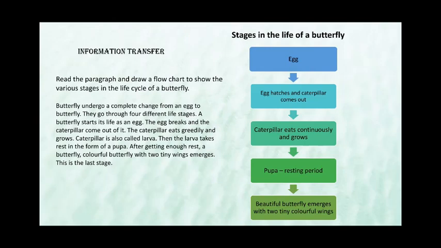So information transfer is nothing but of two types. One is you'll get a paragraph which you have to read very carefully and transfer into a flowchart, a web diagram or a table. Another is where you'll get a table or a flowchart or a web diagram which you need to see properly, understand what is there in it, and then write it into a passage. Plus you have to give a title to that passage or paragraph. So in this way we complete the topic fact file and information transfer. Thank you.